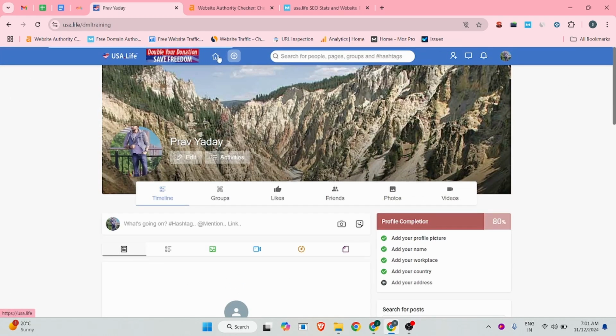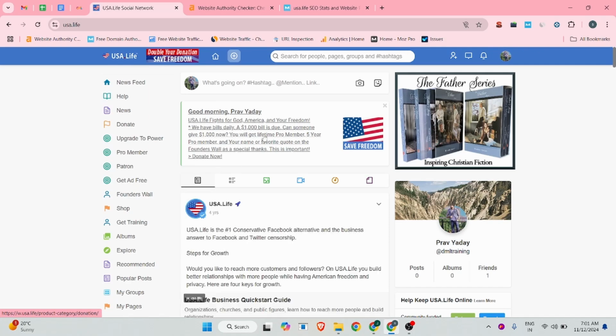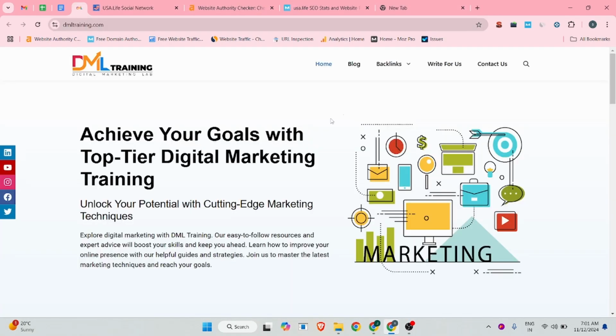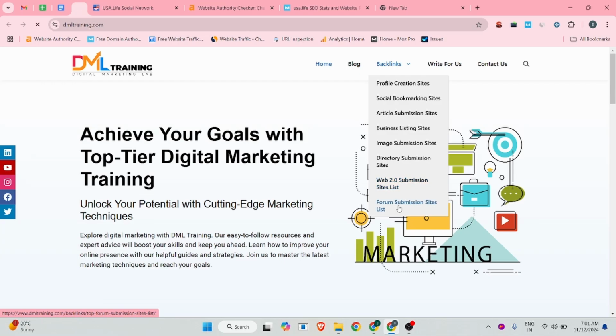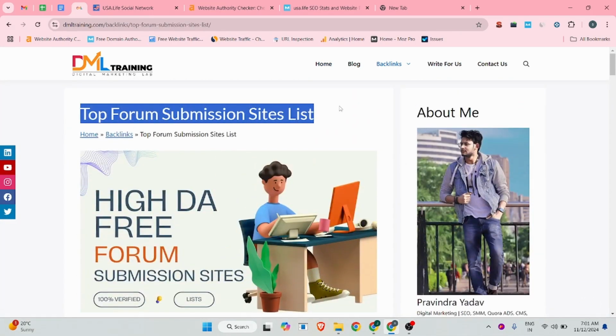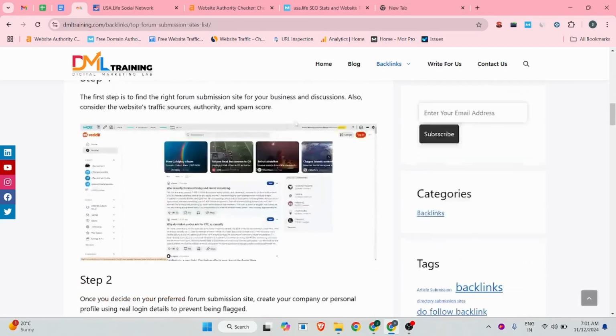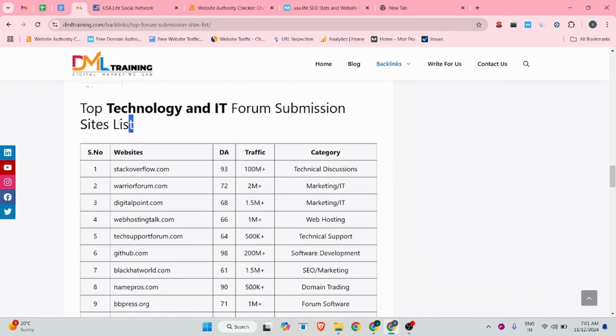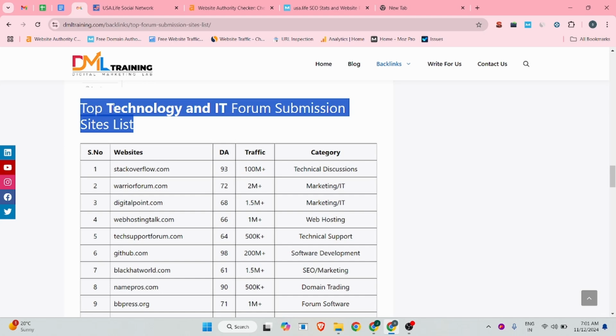Now it is time to create another kind of backlink. This is my website, and recently I have published a new page. You can see this is a top forum submission sites list, and I have published category-wise forum websites.